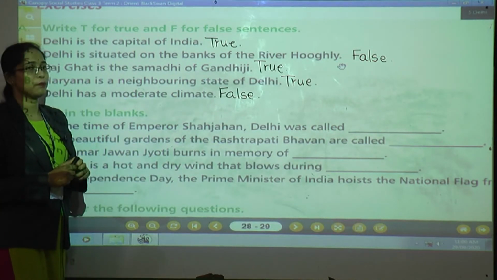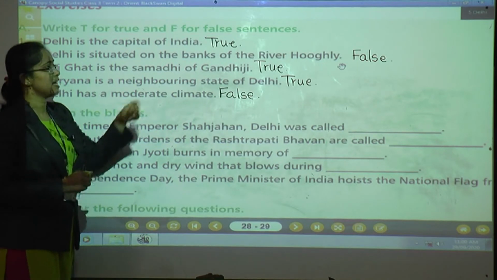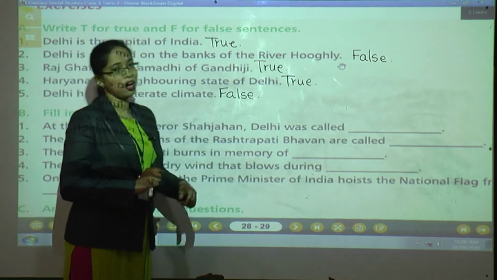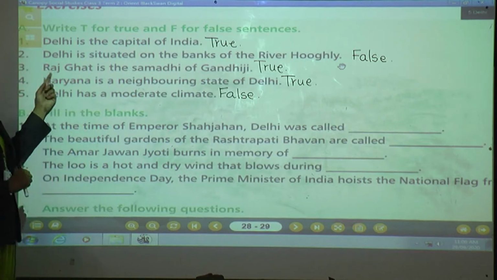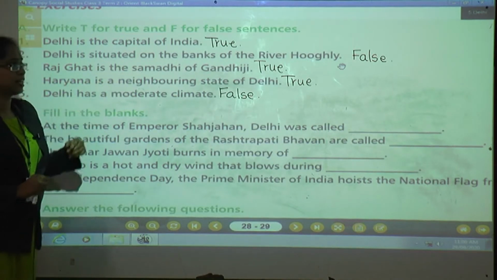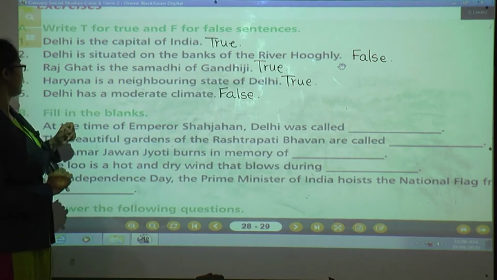It is situated on the bank of river Yamuna. That's why the answer is what? False. Next one, Rajghat is the Samadhi of Gandhiji. Yes, the answer is correct.